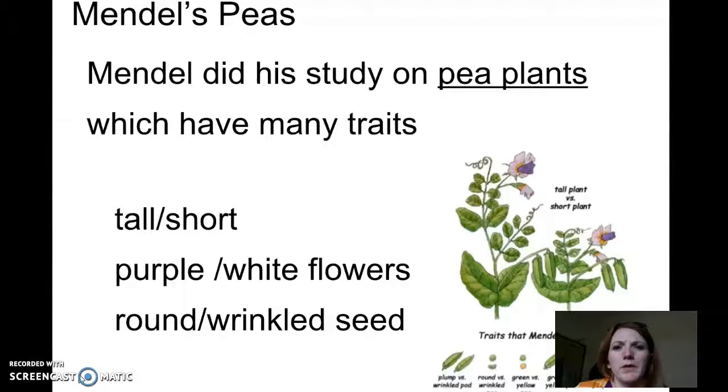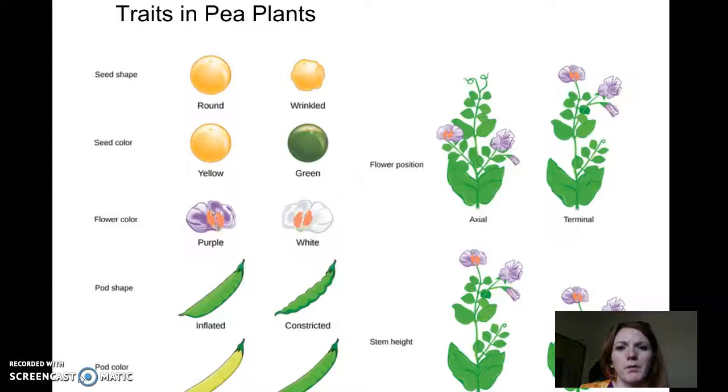The reason he did this is because pea plants are really easy to manipulate, and they produce generations and variations pretty quickly. You don't have to wait 9 months for a pea plant to produce peas, unlike a human or an elephant or other mammals that have long gestation times. Plants are easy to manipulate and get to produce generations. The traits Mendel was looking for were tall versus short, purple and white flowers, and whether the seeds were wrinkled or round, which were his main characteristics.